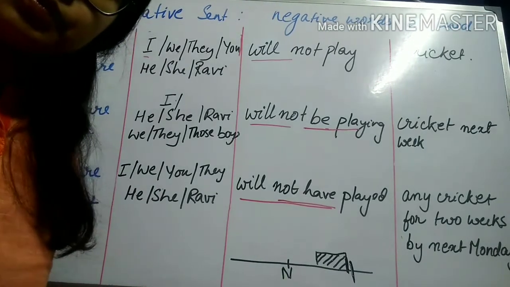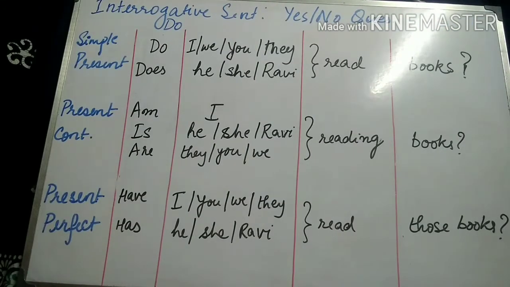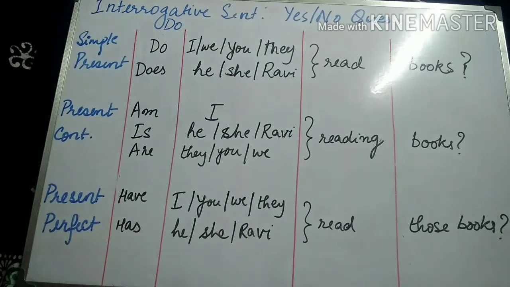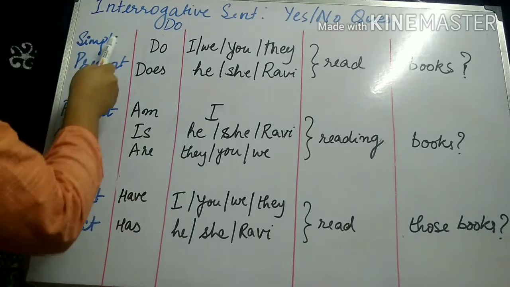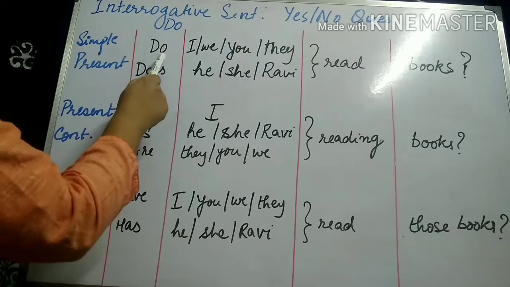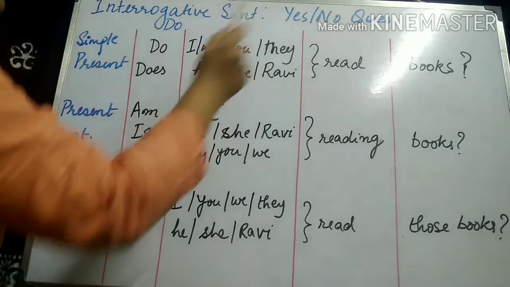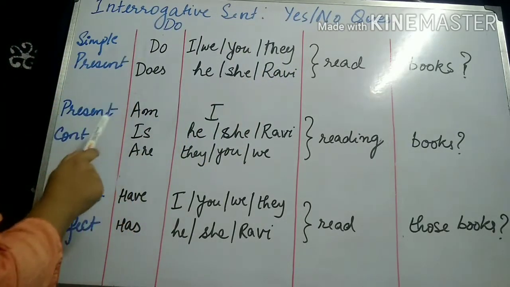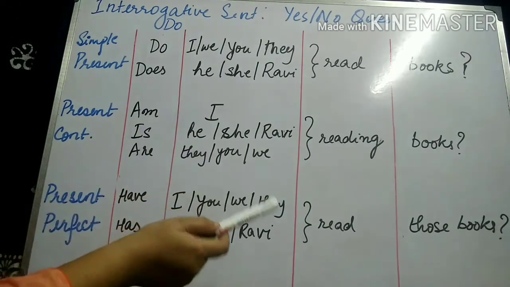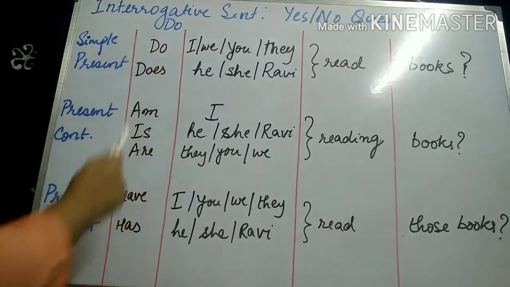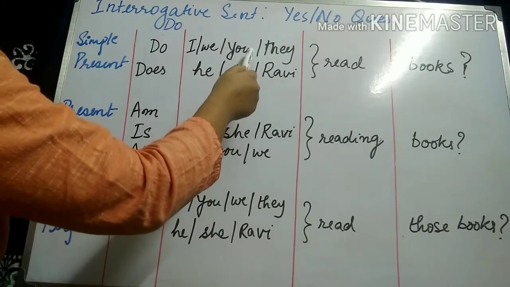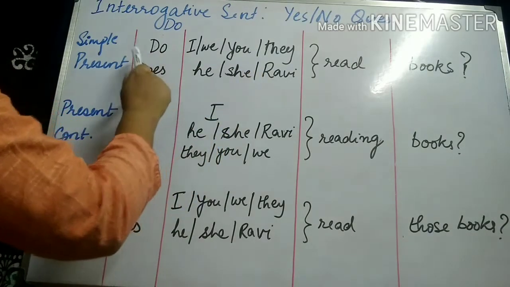Students, the next type of sentences that we are going to discuss is the interrogative sentences in the yes-no format, the yes-no questions. So simple present tense will make use of the word do. Okay, the question words in these yes-no questions are always do, does, am, is, are, has, have. So the helping verbs, they move to the front of the sentence. They move before the subject.